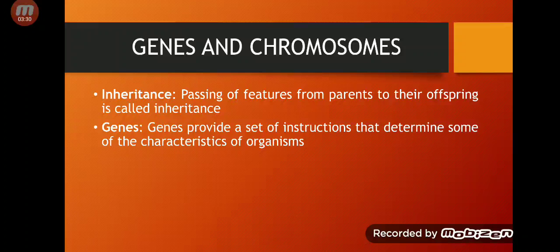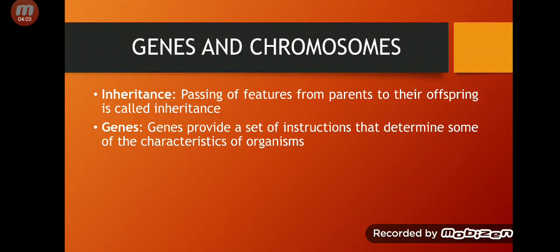We will go into detail of this in higher grades, but for now you just have to understand that genes have the set of instructions that determine some of the characteristics of an organism. For example, eye color, hair color, your height, your wrist size. Some characteristics are determined by genes, because genes have those sets of instructions.